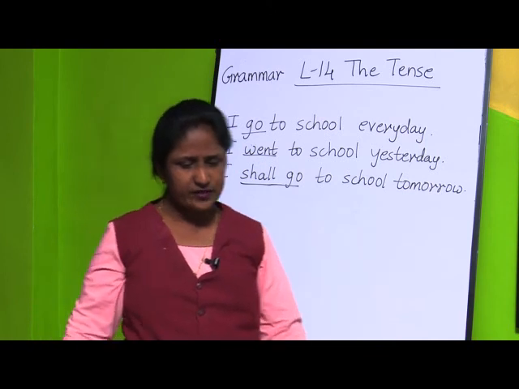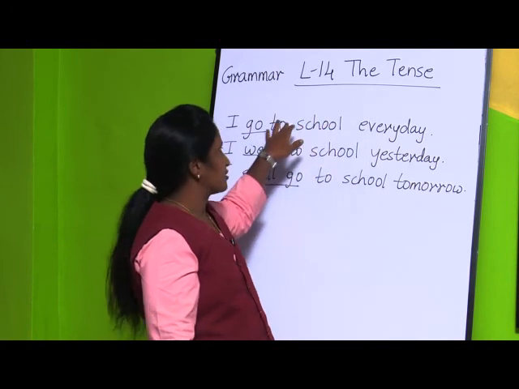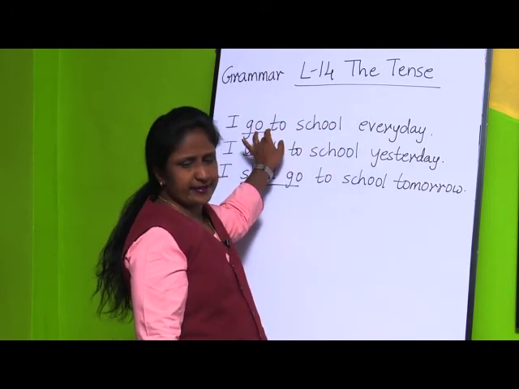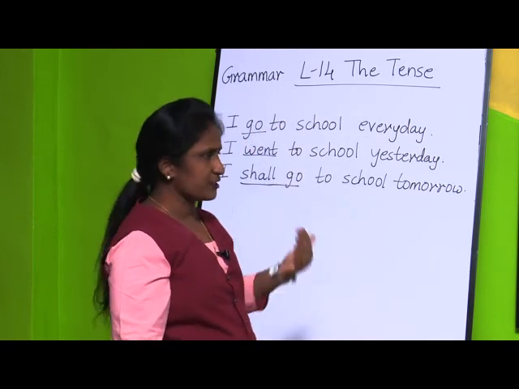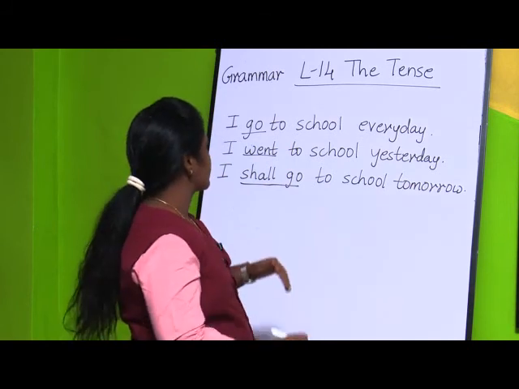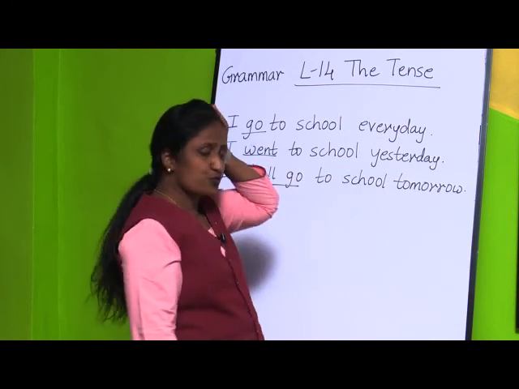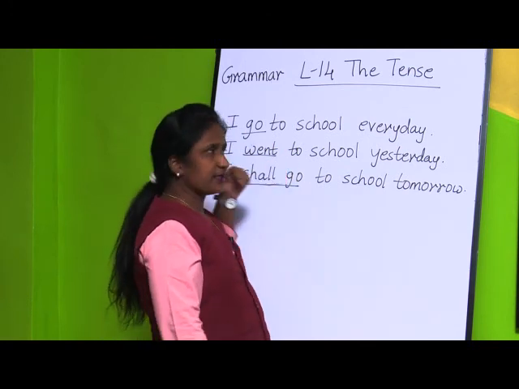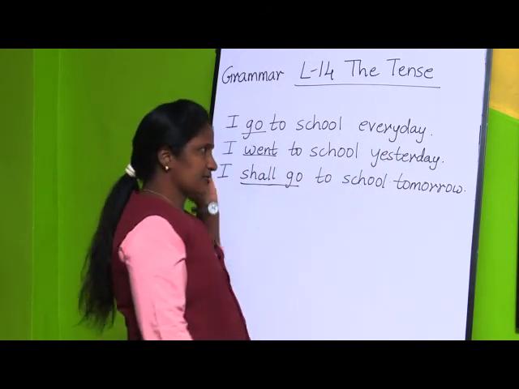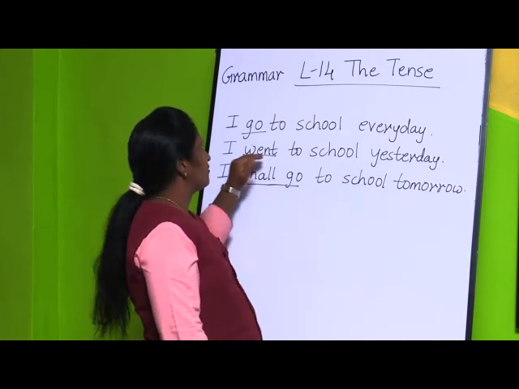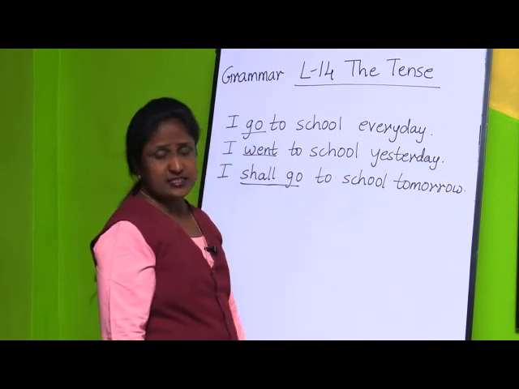See, the first sentence expresses an action in the present tense. Every day means this action of going is stated in the present tense. This action is in the present time. Second one, I went to school yesterday. Today is today, and yesterday was the past. So the action has been done in the past. So that is past tense.